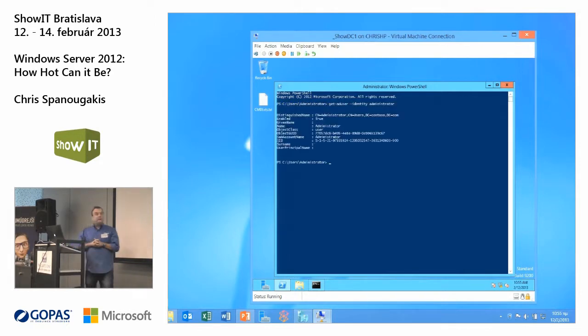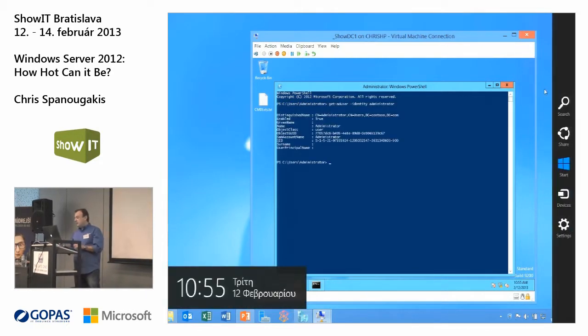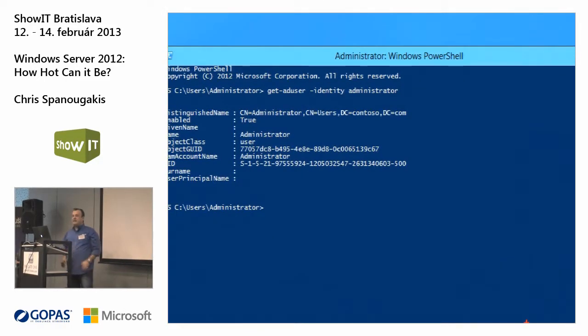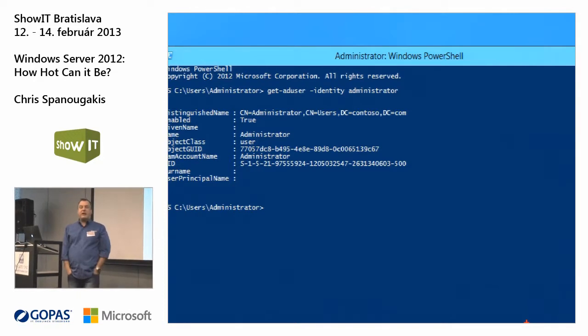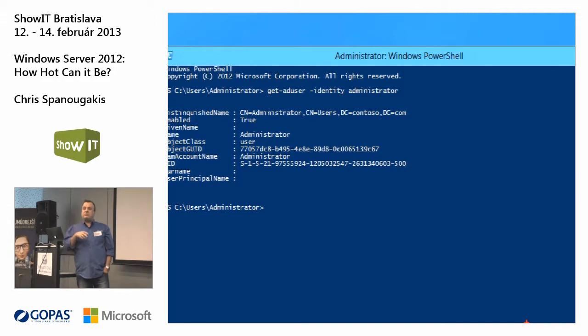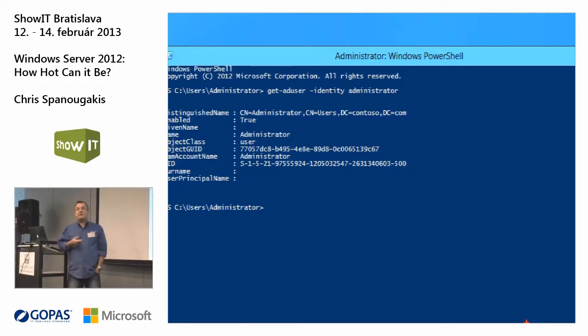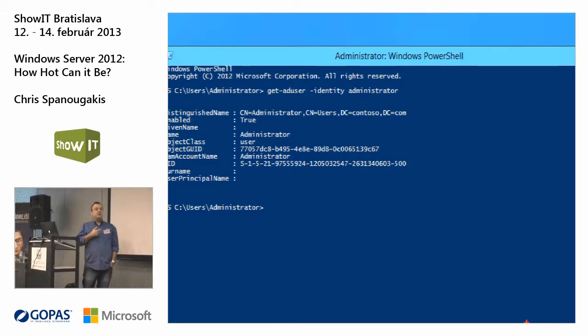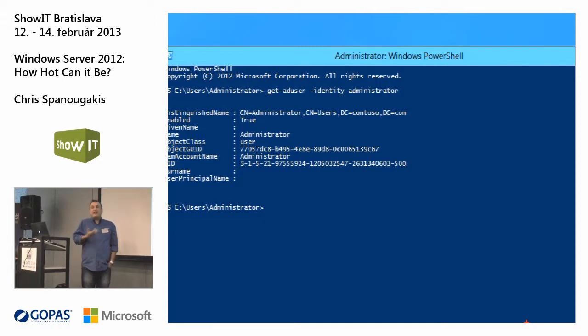Okay. You can see that if you type a command related to Active Directory, the Active Directory module is loaded automatically. This was not true in Windows Server 2008 R2. You had to go to PowerShell and type the command Import-Module ActiveDirectory. Now, Windows Server 2012 understands that you want to play with Active Directory objects, so it loads that module automatically.